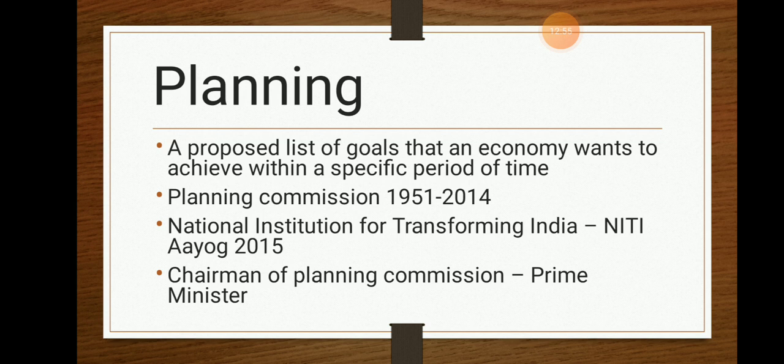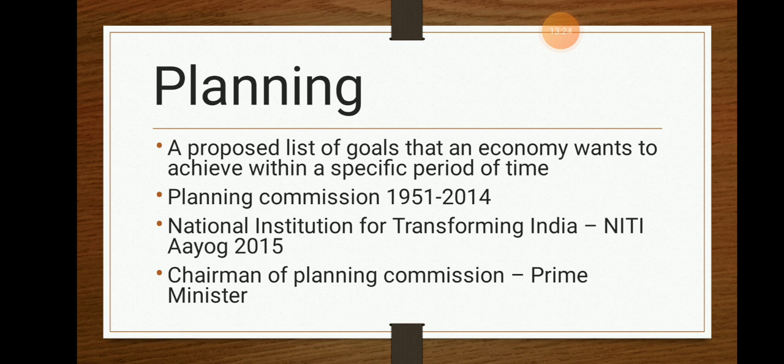So what was the specific period of time? That was 5 years. That is known as a 5-year plan, where you plan any one particular sector for development and take 5 years as the period. Within that 5-year period, there should be development. That is known as 5-year planning. So based on the plans, we achieve the goals. Now when you do planning, you need some people, a committee, members.